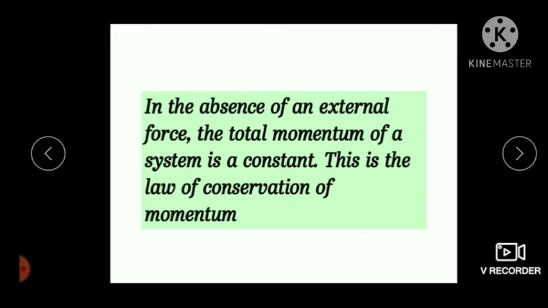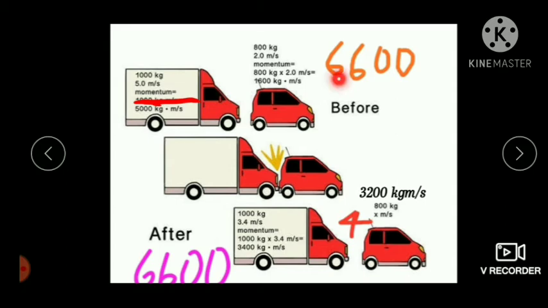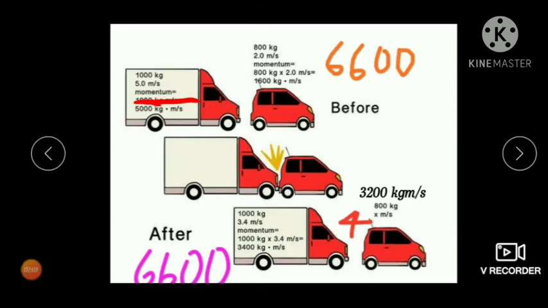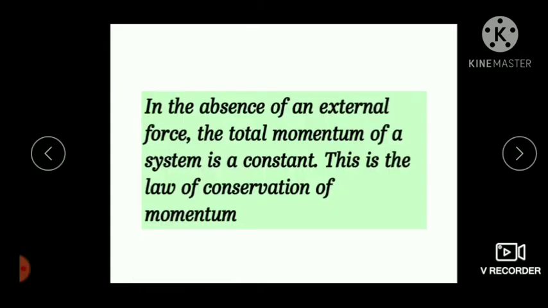So in the absence of external force, what happens? The total momentum of the system remains constant. This is the law of conservation of momentum. So the total momentum before collision is equal to total momentum after collision. So it is called law of conservation of momentum. In the absence of an external force, the total momentum of a system is constant, and this is the law of conservation of momentum.